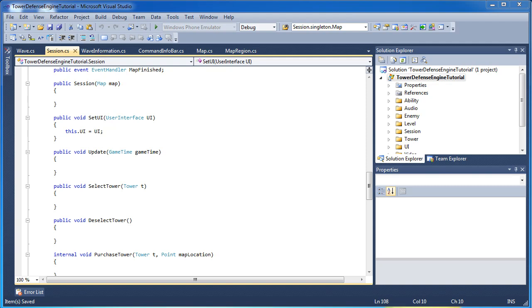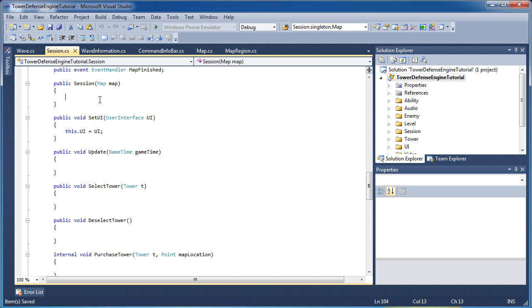Last tutorial we discussed the Wave class, and we got that finished by filling in the method bodies. In this tutorial we're going to cover the Session class, and we're going to do the same thing by filling in the method bodies. So let's get started with the Constructor.